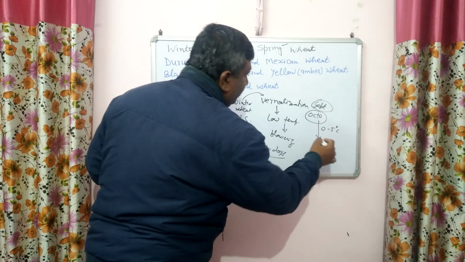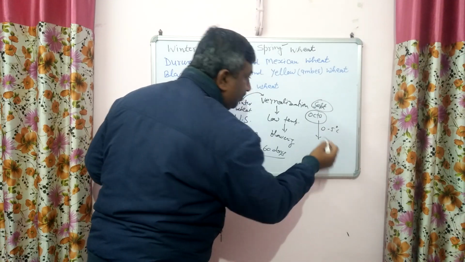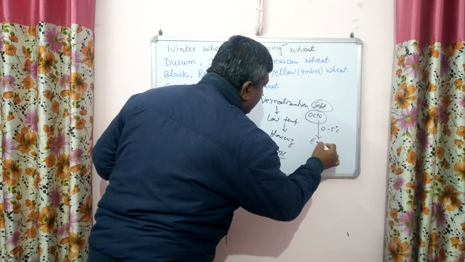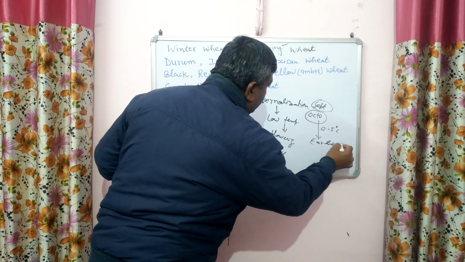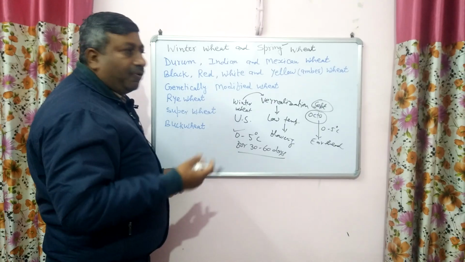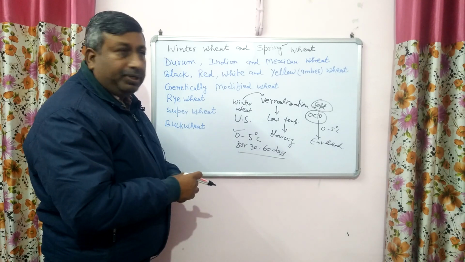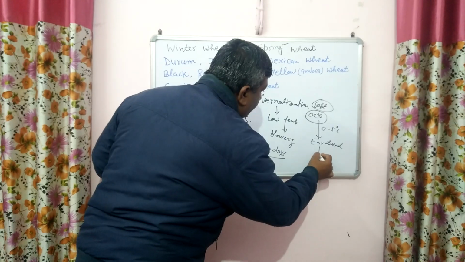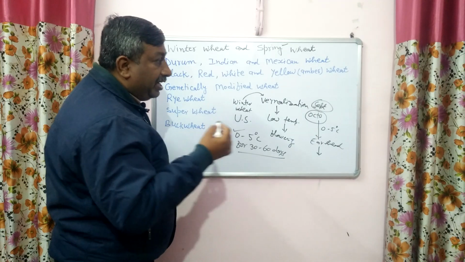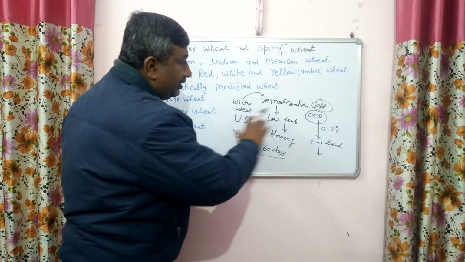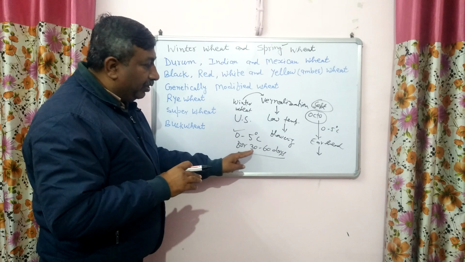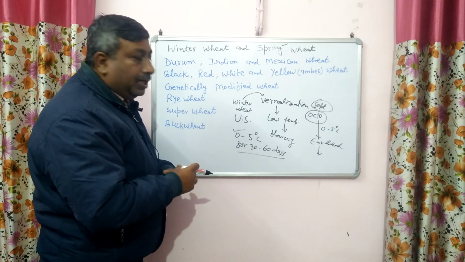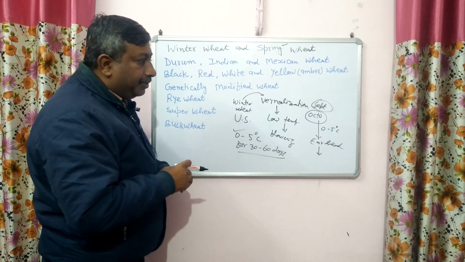And in spring season, meaning after February, March, the temperature rises, then there is ear head emergence, meaning there is ear formation, then it comes into the reproductive phase, and then this crop is harvested very late, because during the low temperature, during 1 to 2 months, it remains in a dormant phase, but this low temperature is a must.